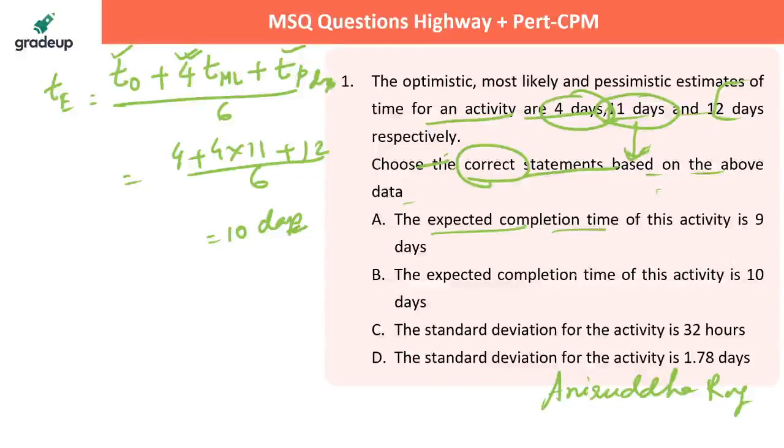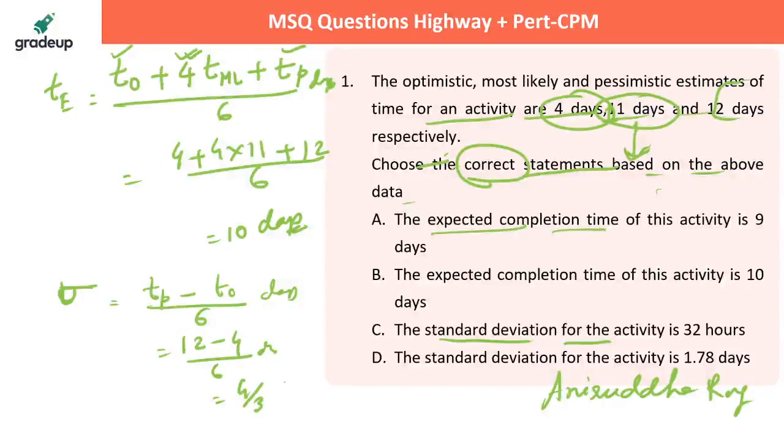चलो, so this is the formula, so this is 10 days. Now the second thing is that the standard deviation they're asking. There are two formulas. The standard deviation का formula क्या होता है, TP, that is T pessimistic minus T optimistic upon 6 days. Pessimistic at 12, for 6 days, that is your कितना हो रहा है दोस्त, 4/3 days, that means 4/3 into 24 hour, that is your 32 hour, तो 32 hour हो गया ये चीज, ठीक है।